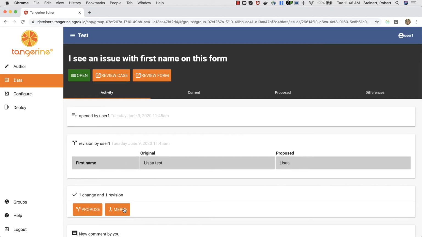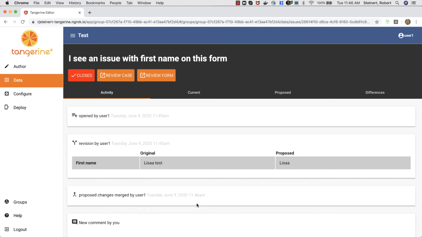So let's say again, this is Tuesday, and I'm someone else, and I've proposed this, and I merge it. Cool. All right. So now let's say it's Wednesday, and we're going back to be this person that filed that issue on Monday, not knowing that there was an issue on the same form filed on Tuesday and closed.